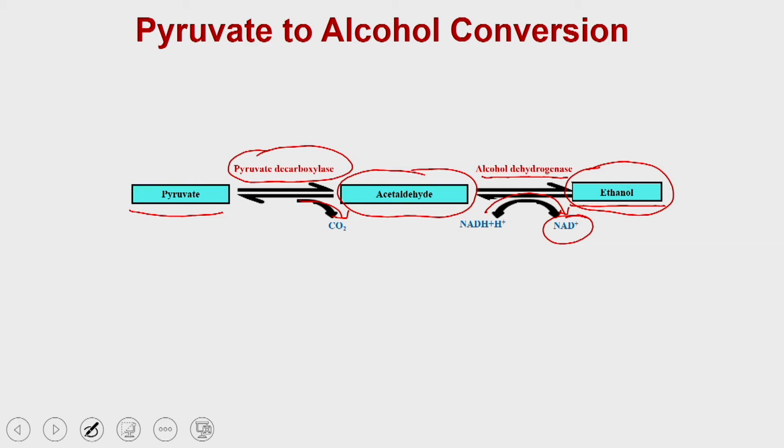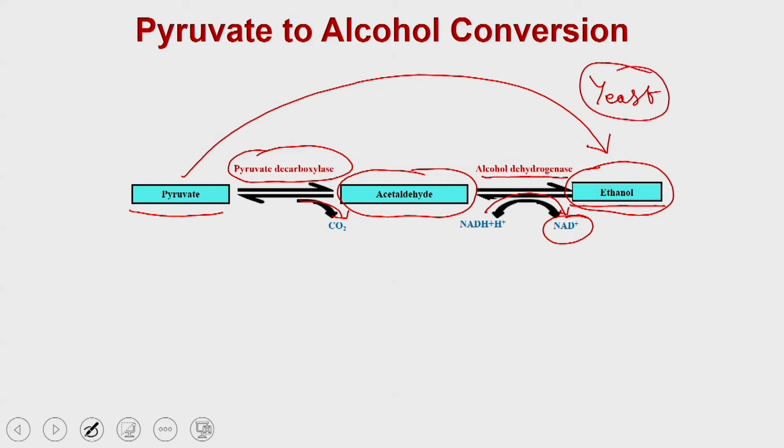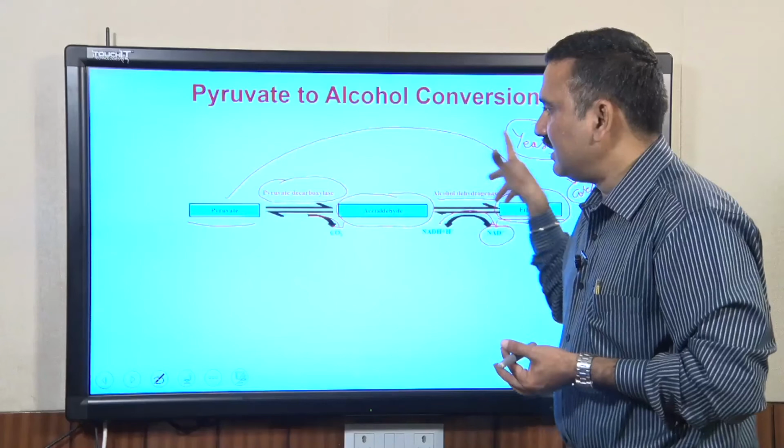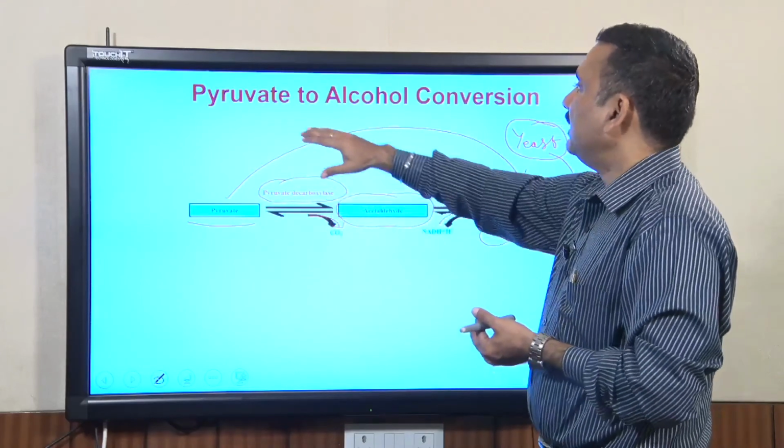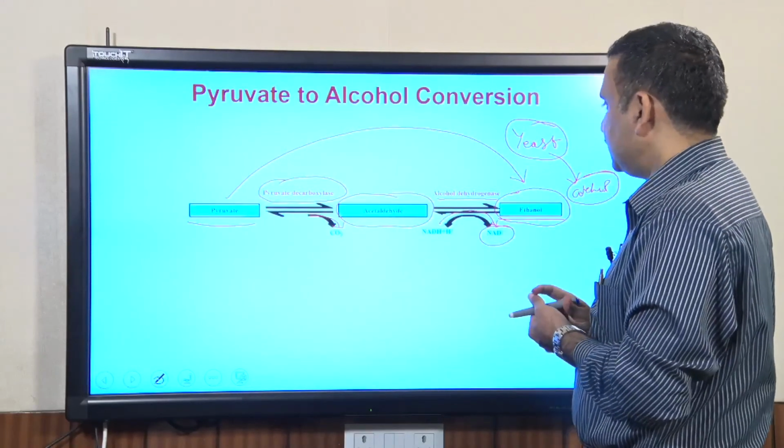So, in this process the pyruvate is getting converted into the ethanol, and these are the reactions which very often occur in the yeast, and that is how people are using the yeast to produce the alcohol. So let us see what are the different intermediates, or what is the mechanism of the pyruvate to alcohol conversion.